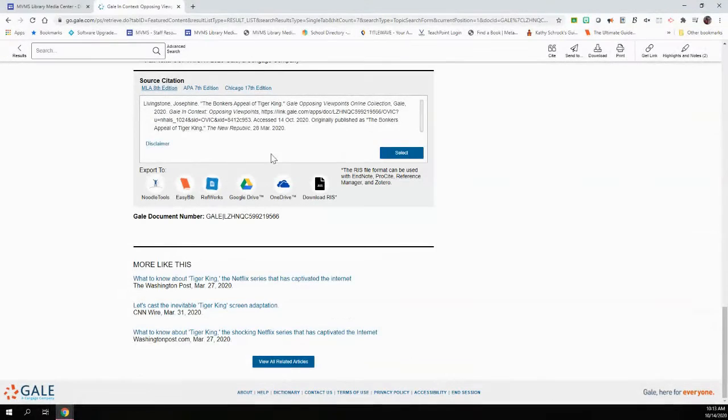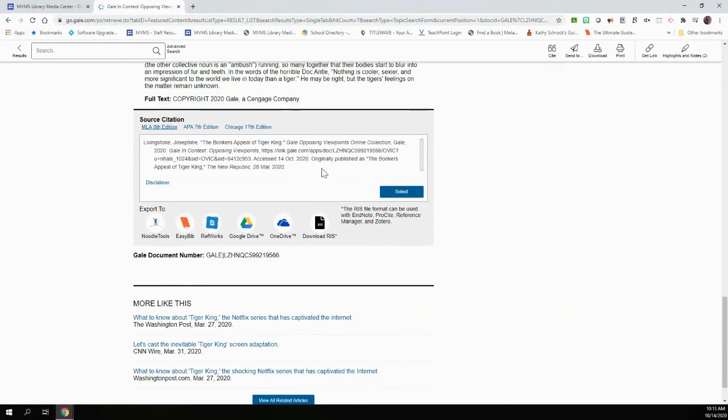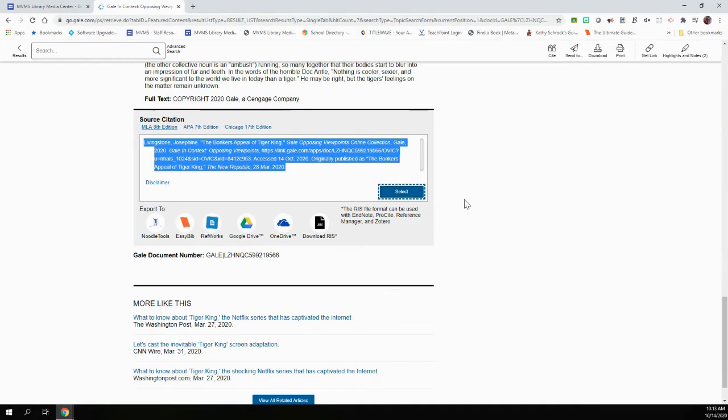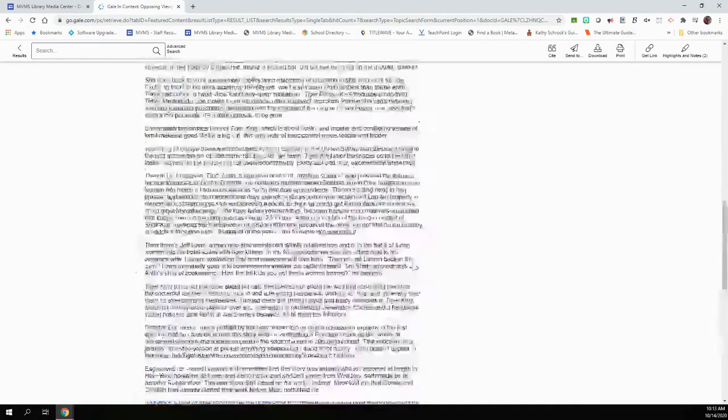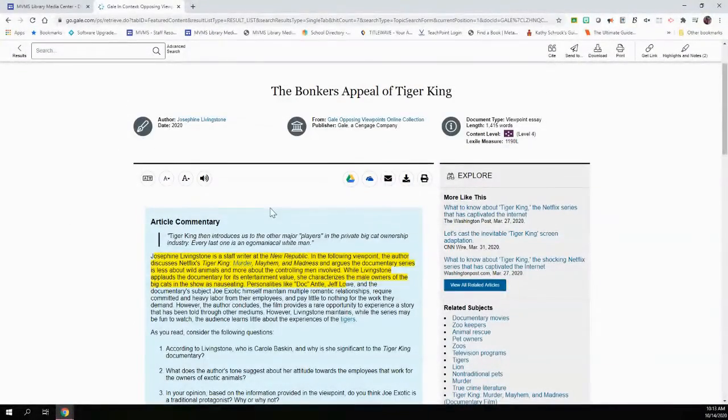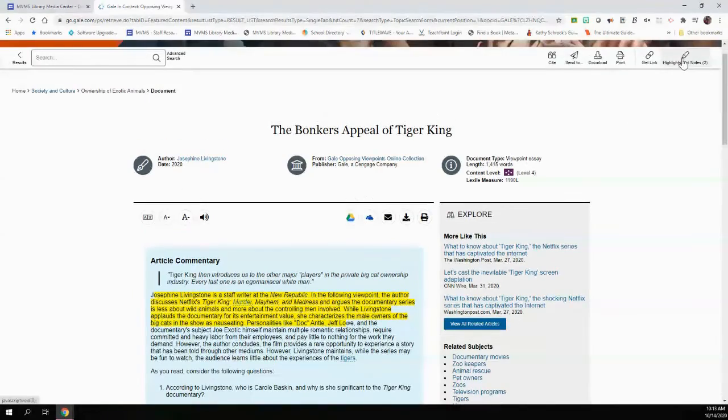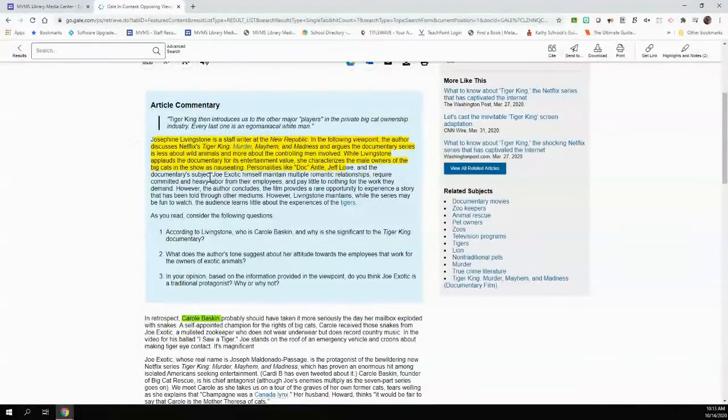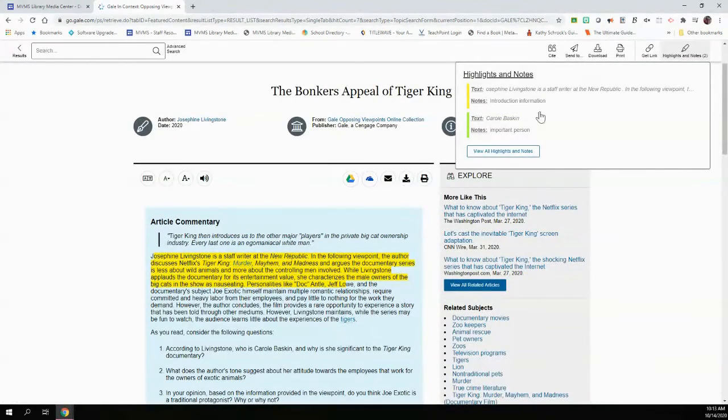Again, if you go to the end, it's going to be right here. Always make sure you copy the whole thing, which is why the select button is really helpful. What I really love about this is you can highlight. So, I already did some highlighting. I was in here earlier playing around, and it already keeps track of my highlights. And so if I wanted to go up here and see what I'd highlighted, you can notice there I did two different. So there's introduction information, and then there's an important person, Carol Baskin.